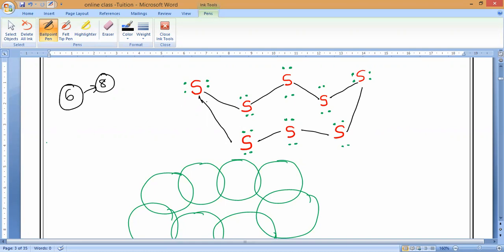So now 4 plus 2, how much? 6. 6 plus 2, 8. This is one sulfur. Now coming to this sulfur, 4 plus 2, how much? 6. 6 plus 2, how much? 8. Do you understand what I am saying? Yes, sir. Now go to this sulfur. 2 plus 2, how much? 4. Here 2. How many? 8 came up. Yes, sir.